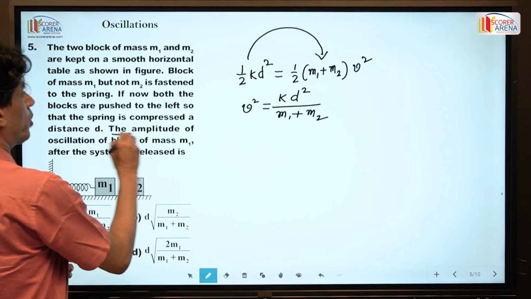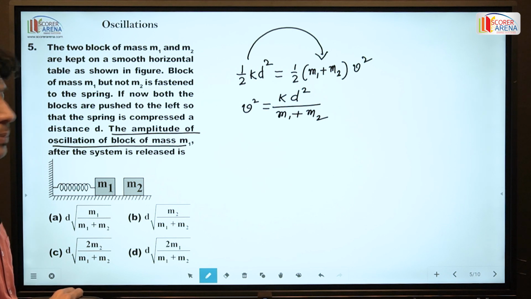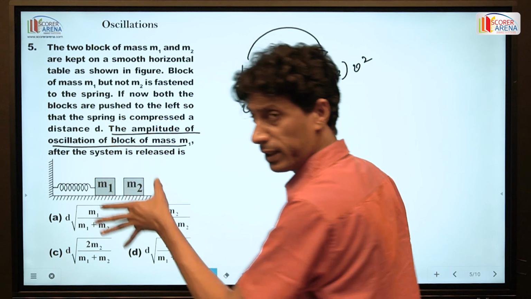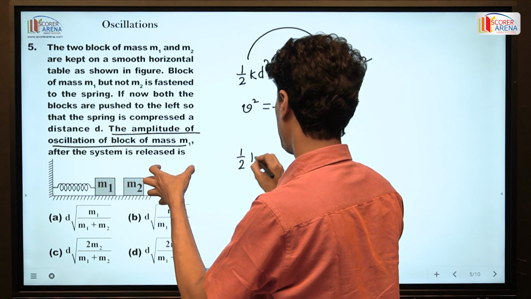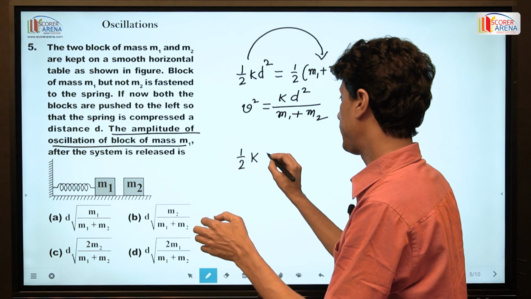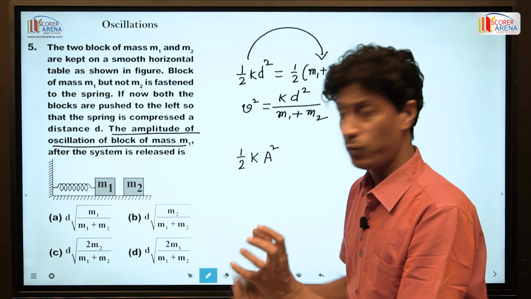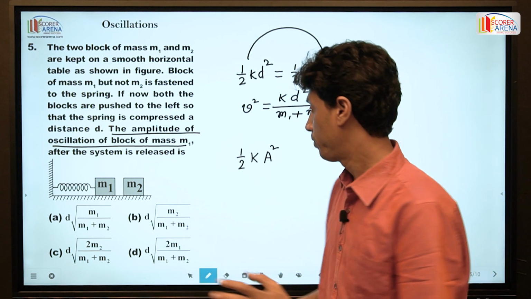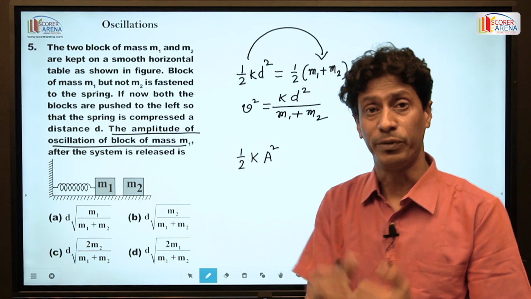The amplitude of oscillations of the block of mass m1 you have to find out. So here in the oscillation, if k is the force constant and A is the amplitude, then potential energy when any particle is oscillating or executing SHM is half k A square, and A here is the amplitude.